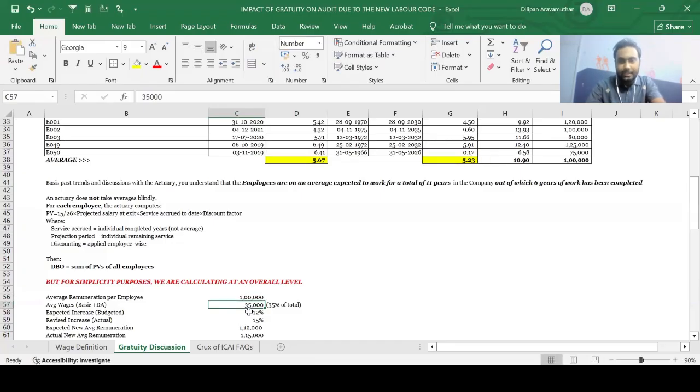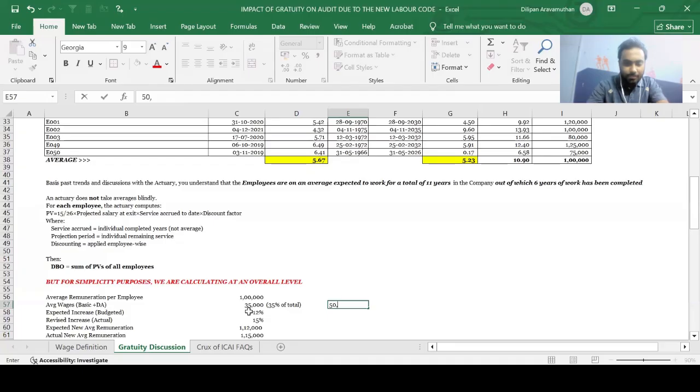So guys, basically now what we understand is that the gratuity should be computed on 35,000, right? No, we are wrong here, guys. Why are we wrong? Because this is not 50%. So ideally the gratuity should be computed on 50%, which should come to 50,000. Yes, that should be the case.